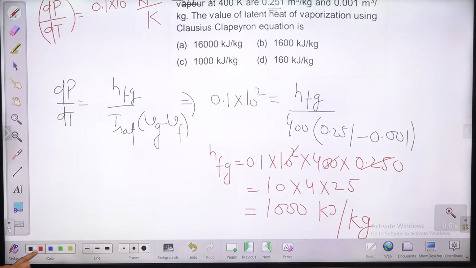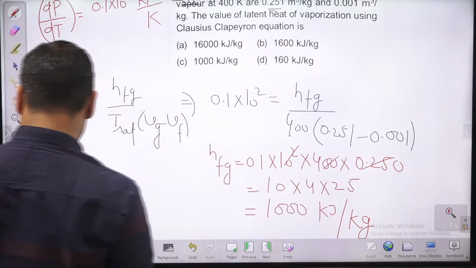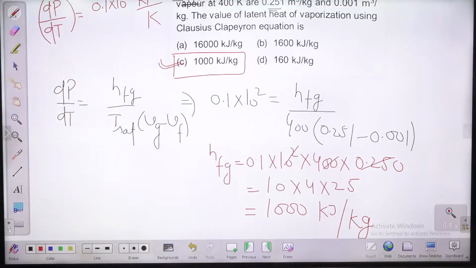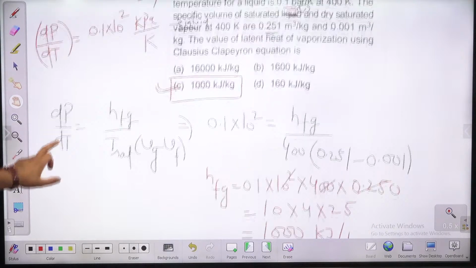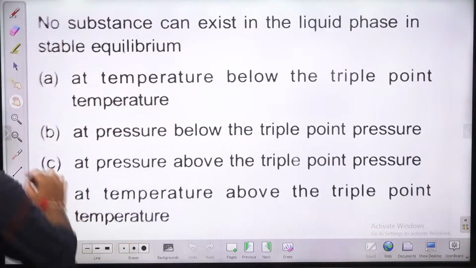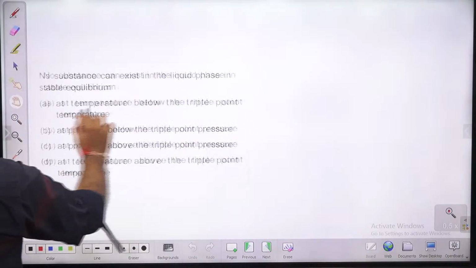1000 kilojoule per kg. Actually, initially we missed this 4. Okay, so answer will be what? C is the right answer, guys. 1000 kilojoule per kg. This is the right answer. So using Clausius-Clapeyron equation, you will get the answer very easily for these kind of questions. Let us move to next question. Question number 24.